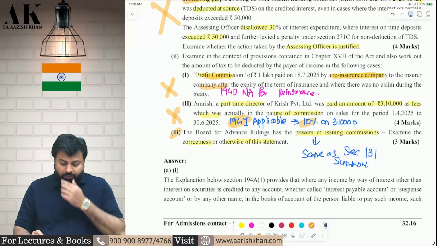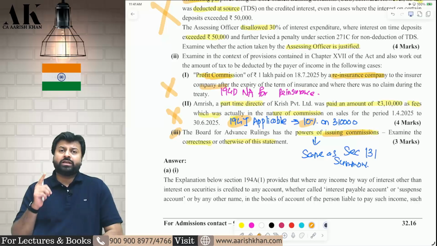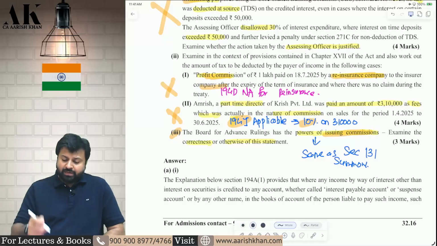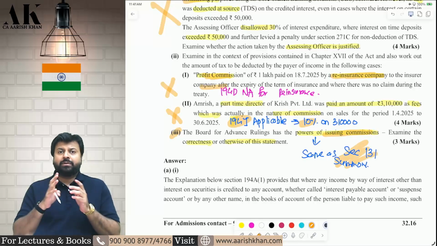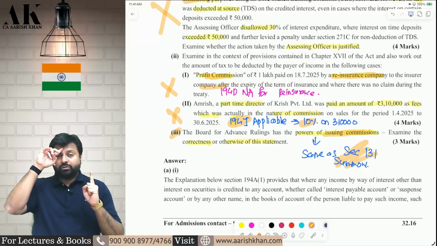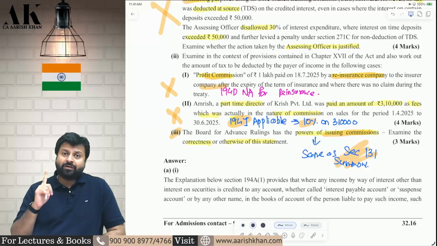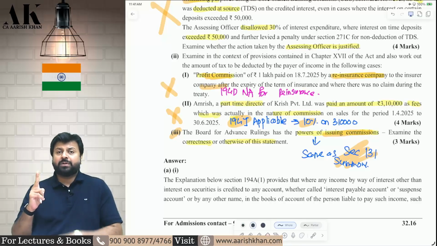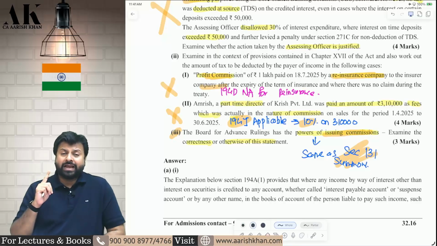And last but not least, the board for advance ruling has the power of issuing commission. Yes, the board for advance ruling has 4 powers, which are similar to the powers covered under 131, given to the income tax authority under summons. Section 131 talks about the power to issue summons, and this power can be given to the income tax authority, to the board for advance ruling, and also to the black money authority. In this, there are 4 powers given to the respective authority.